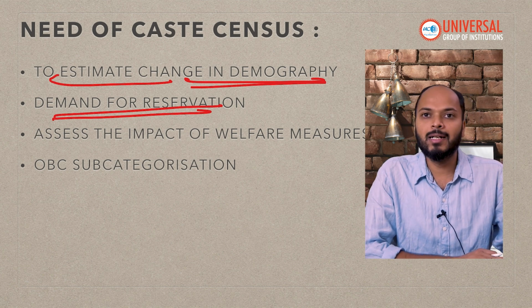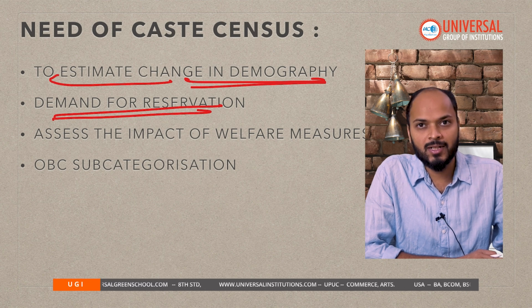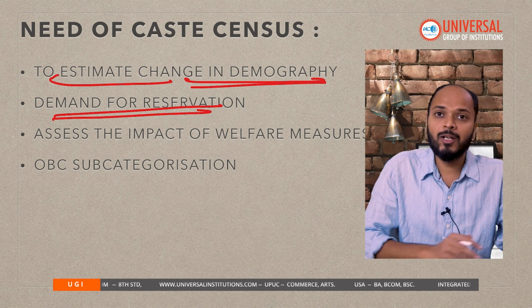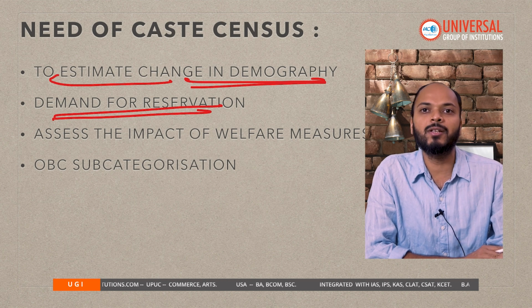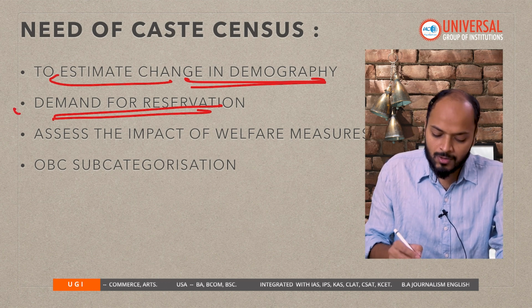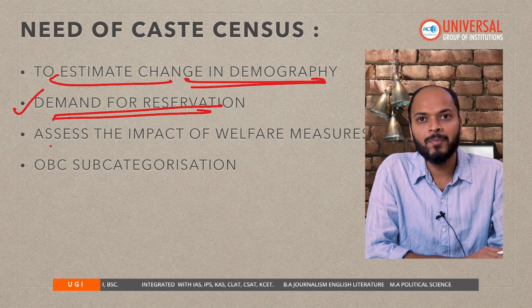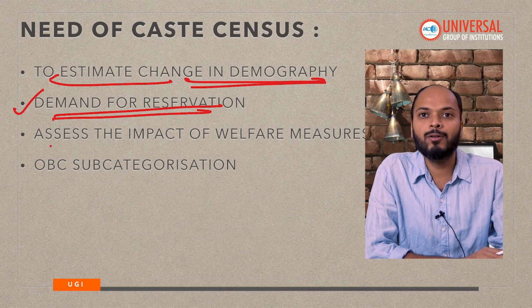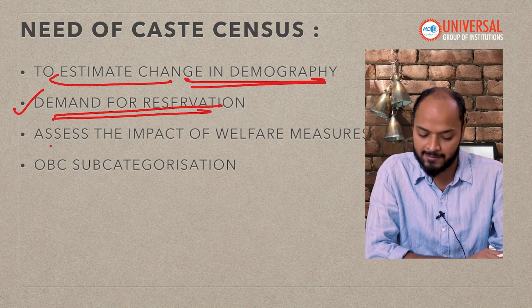If we conduct a caste census, we will know their socio-economic position in society, and we will be able to justify whether a particular caste deserves reservation or not. With proper, recent data, we can reach a conclusion on whether their demand is justified.